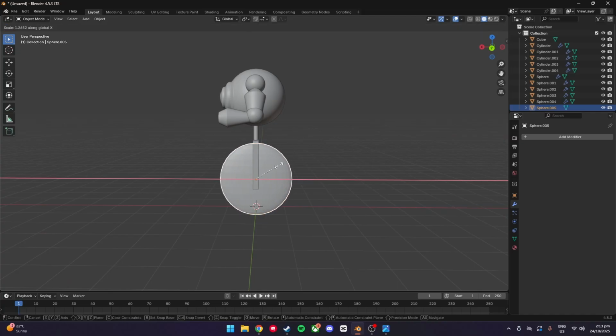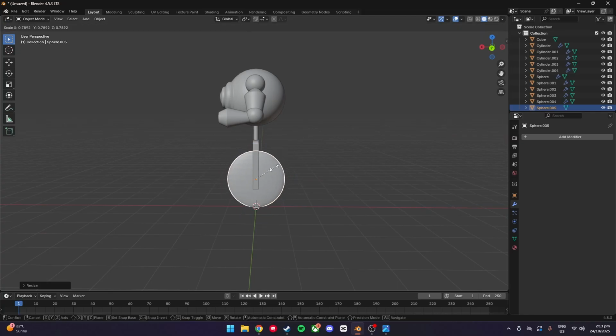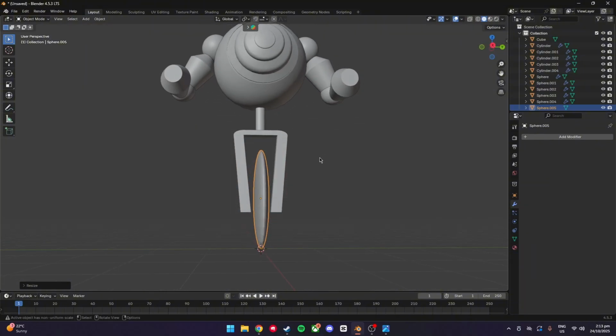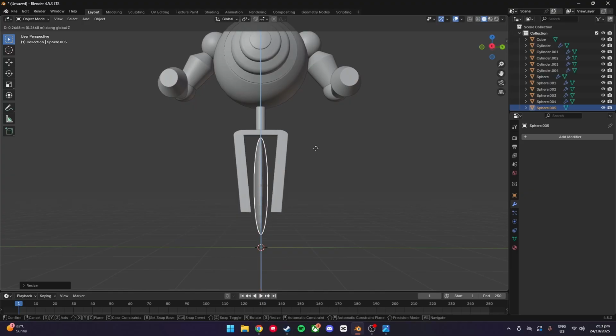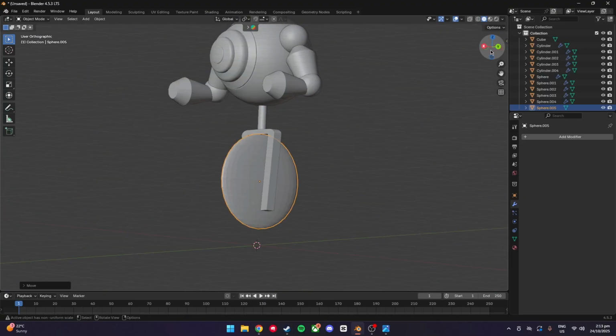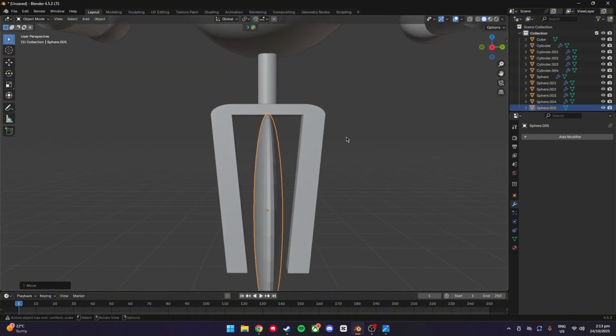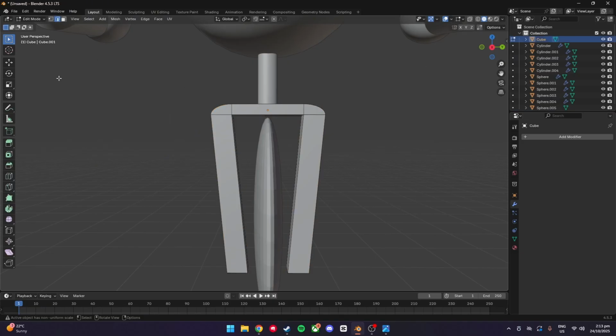Scale it on the X axis. This is looking a bit too big. That's perfect. Then, no, I think I've made the forks just slightly too long, so I'm just going to make a quick fix.